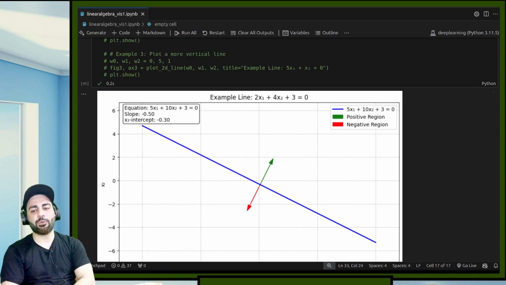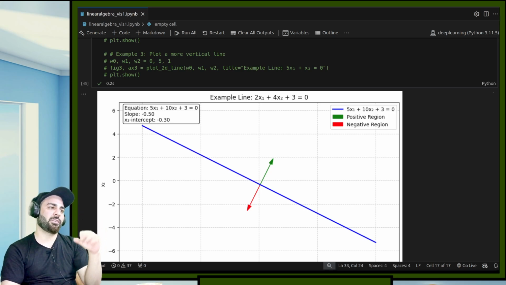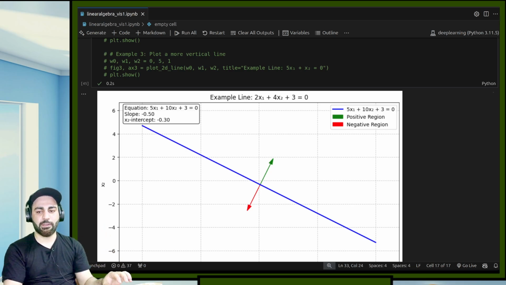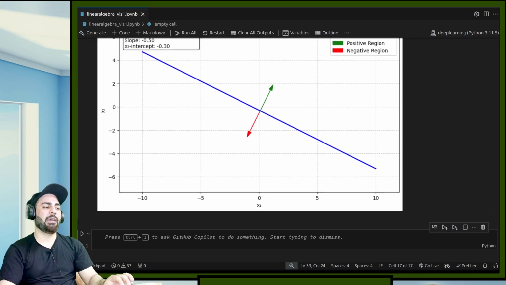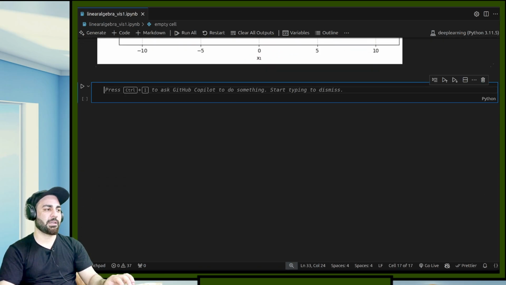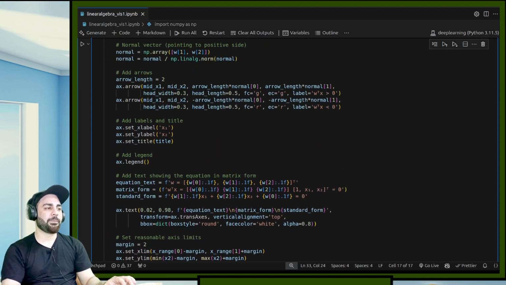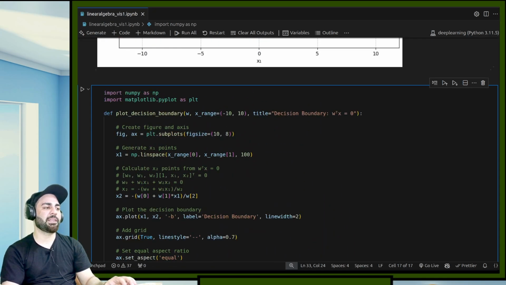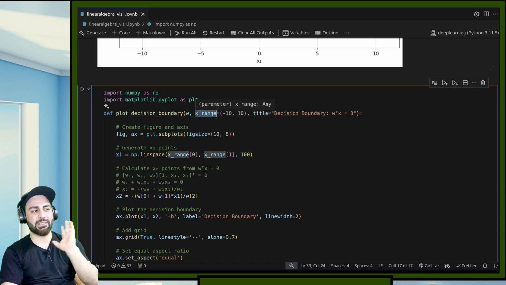And the second way of doing it is, let's suppose, you take this w as a vector. You don't need to take them as different numbers. Usually we will take them directly as a vector. So let's suppose how I want to do it is like this. Here what I have is the similar thing. So plot decision boundary: now I'm getting w and I'm getting the x range from -10 to 10. This is the range of the values.